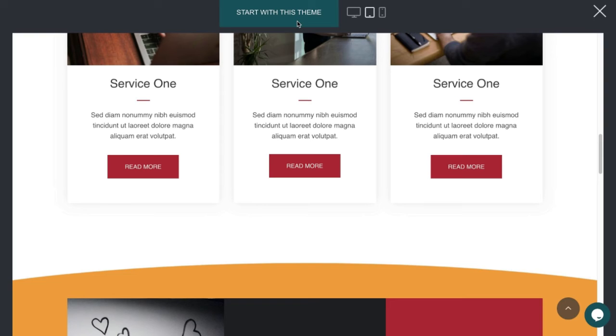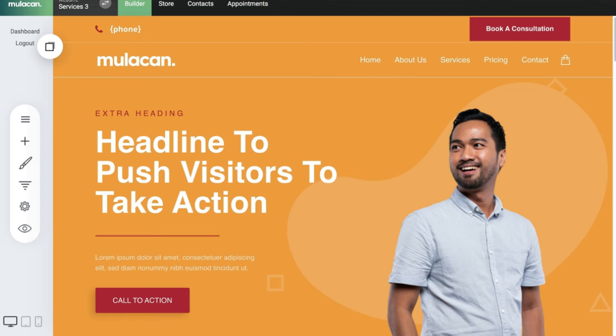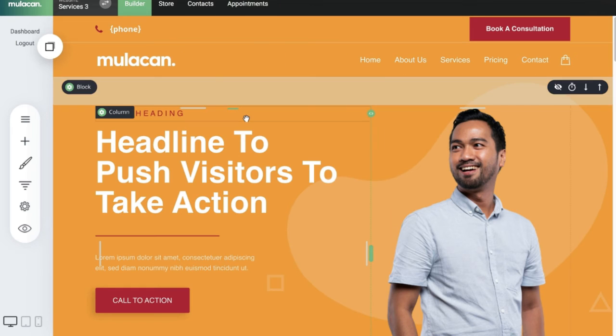Okay, and then you will go through a series of registration, and once that's done, you will see this interface. This is the builder interface. Trust me, Mulacan Builder helps you to create web pages easily, as smooth as silk. Why I say so is because you can modify the pages with simple mouse clicks and movement, drag and drop, and so on. So you can end up with a beautiful design website by the end of this course.